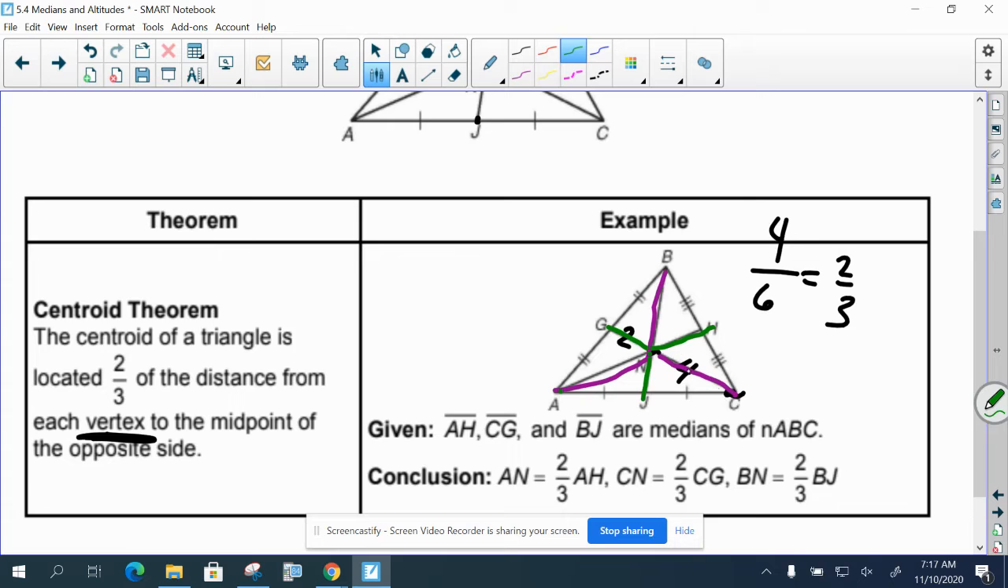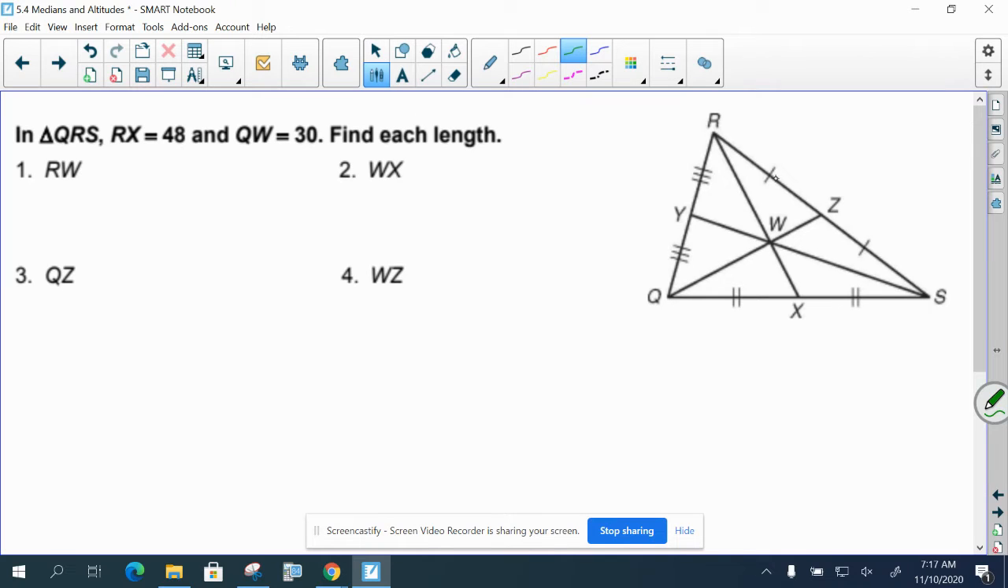CN, here's CN, it's 2/3 of the whole thing, CG, and then BN is 2/3 of the whole median. All right, so let's do an example here. So you've got a triangle, so you have medians here because they go through the vertex and the opposite side's midpoints.